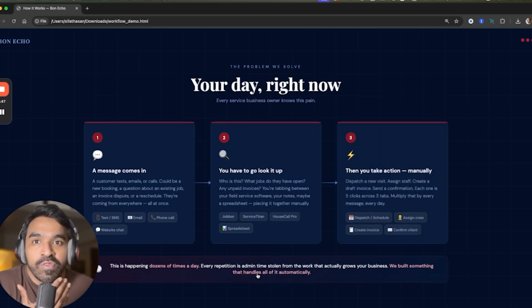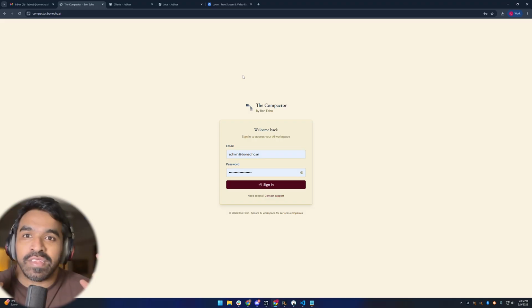And then usually what you'd have to do is take some sort of action manually, whether that be dispatching a new visit or assigning some work to one of your staff or even creating a new invoice. This sort of thing can take up a lot of admin time because you're clicking around in 5 different platforms. So we built something that brings all of this into one easy to use platform and pretty much does all the work for you. Now let's see this in action.